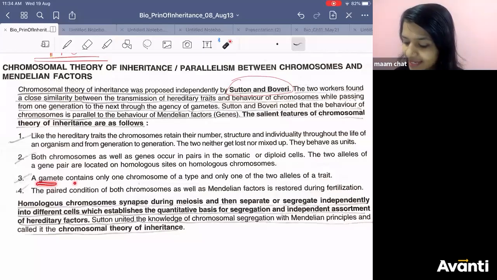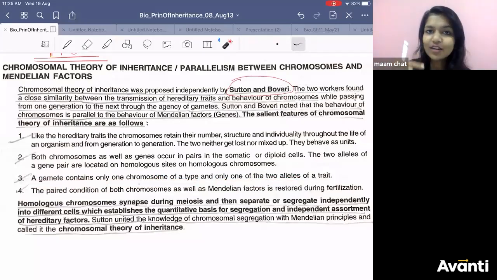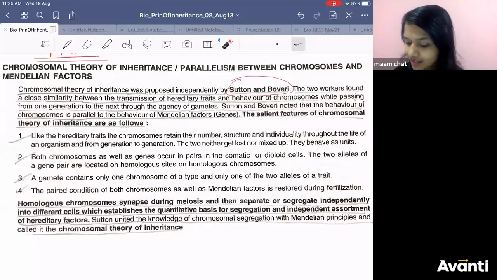A gamete contains only one chromosome of a type and only one of the two alleles. You know it now. Out of two alleles, one allele will come in the gamete. Out of two homologous chromosomes, one will come in the gamete. See the last point.